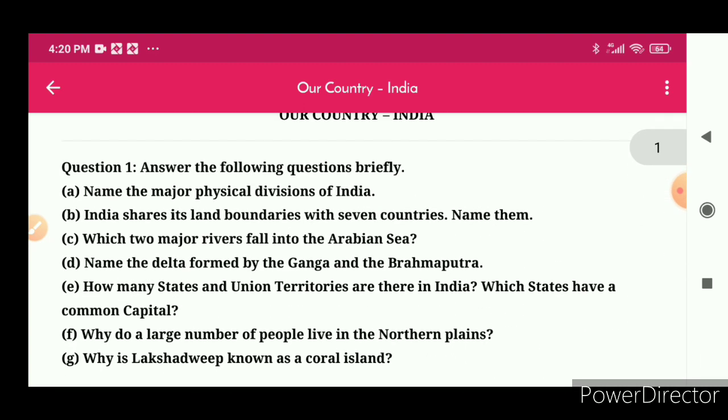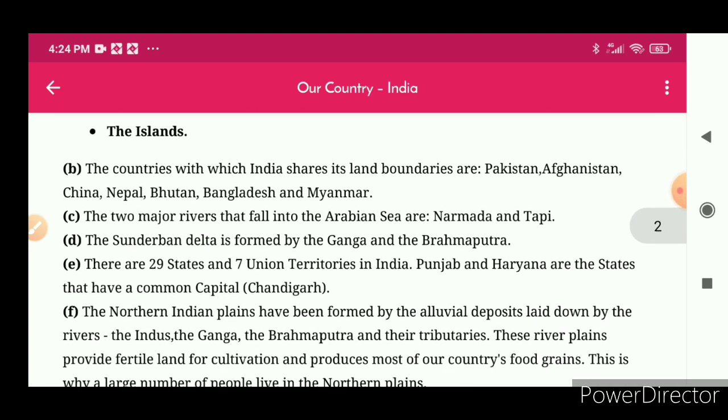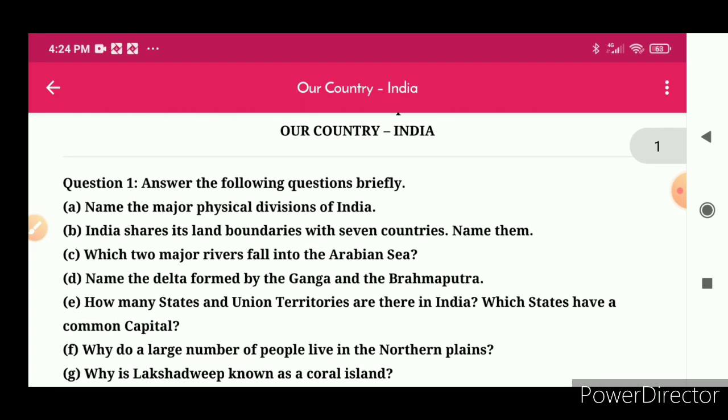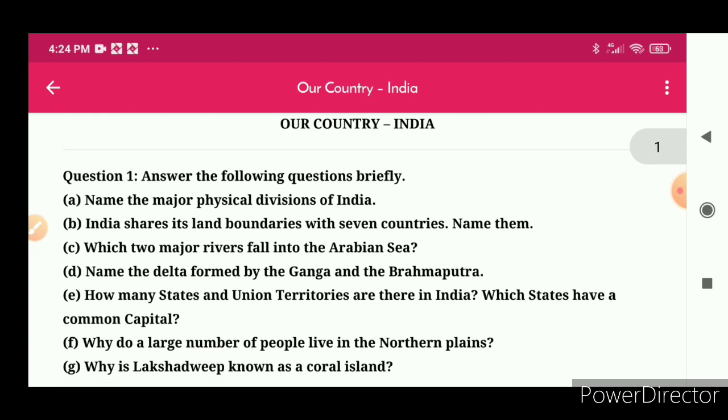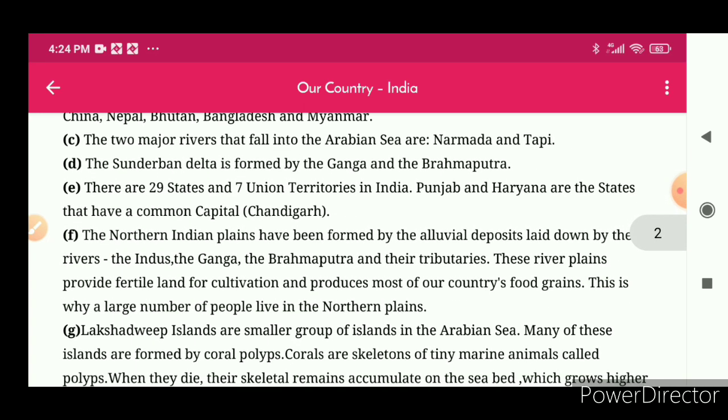Question C: which two major rivers fall into the Arabian Sea? Answer: the two major rivers that fall into the Arabian Sea are Narmada and Tapi. Question D: name the delta formed by the Ganga and Brahmaputra. Answer: the Sundarban delta is formed by the Ganga and the Brahmaputra.